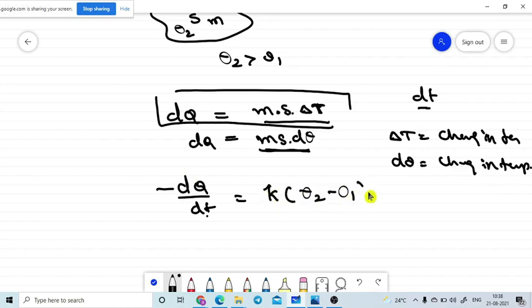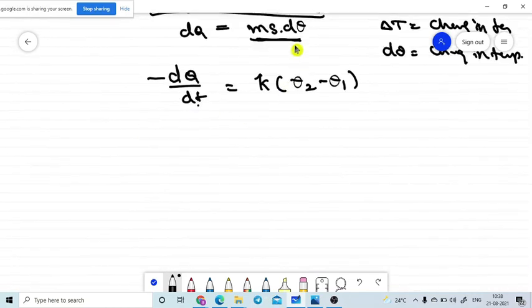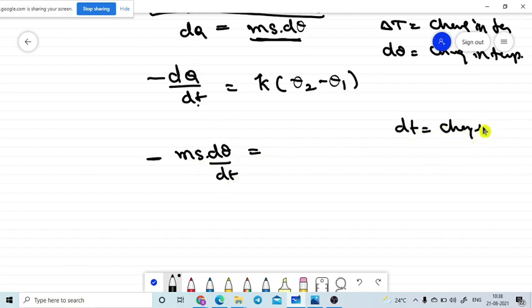Now dq is this much energy, so we can substitute this dq value into the equation: minus ms into d theta divided by dt, where dt is the change in time. Now you can easily understand; if you substitute delta T, you may get confused between delta T and small delta t.